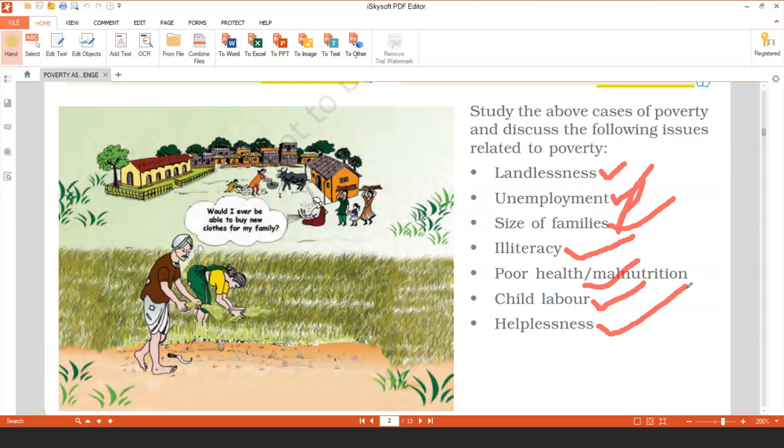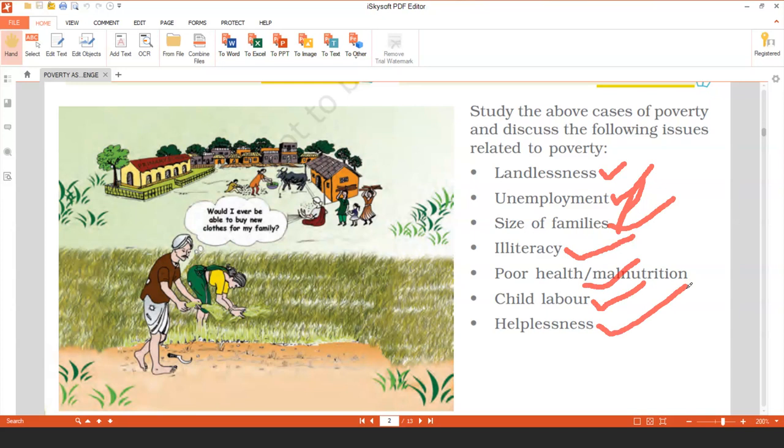But they are doing all these odd jobs because they do not find any other alternative work. And if they don't do these jobs, then they will die of starvation. So they are helpless to do such work. They are helpless to work under the money lenders for 12 hours, 14 hours and just earn rupees 50 per day.